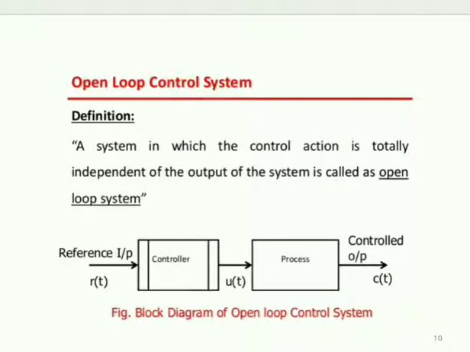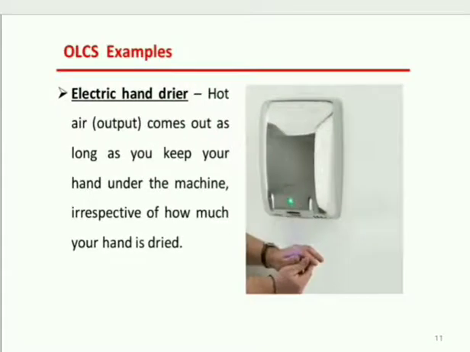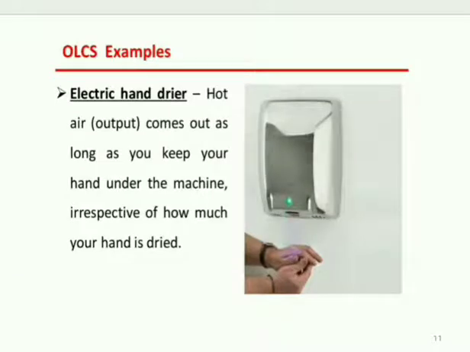Open loop control system: a system in which the control action is totally independent of the output of the system is called an open loop system. In the figure you can see reference input, controller, process, controlled output. Open loop control system example: electric hand dryer.